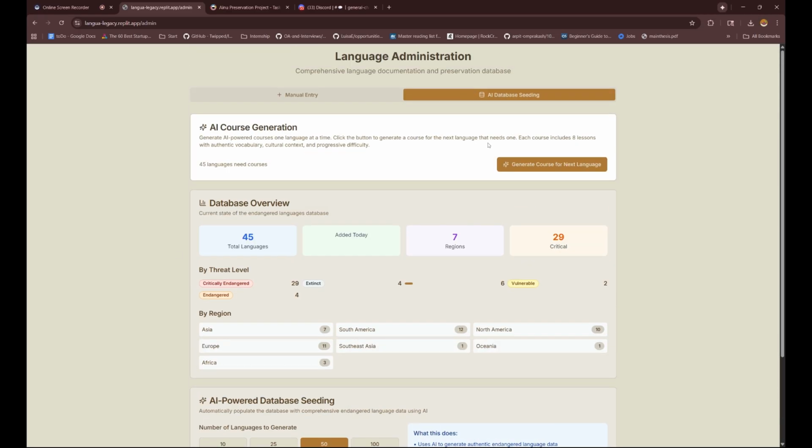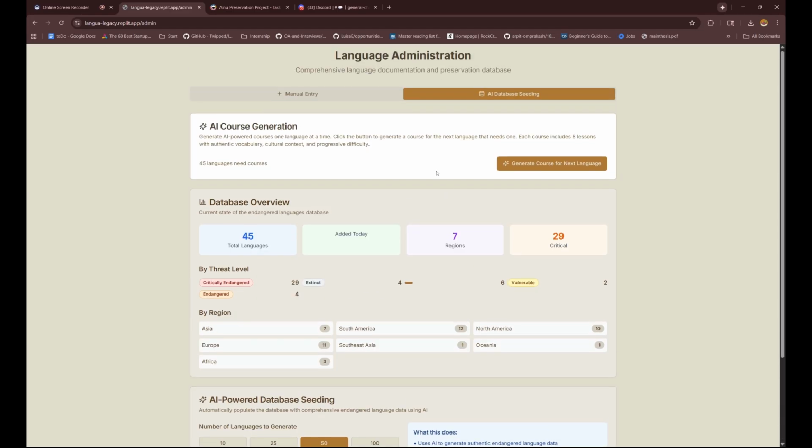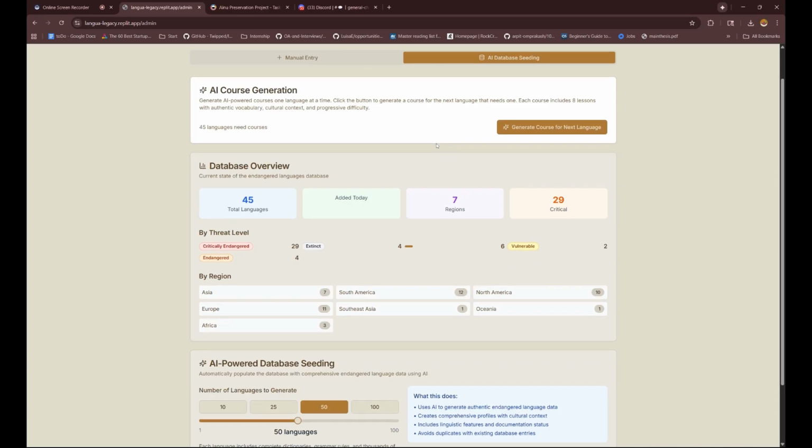Basically, it's an AI that gathers information about all the languages that it can. So, for example, if we ask it to find information about 50 languages, right? It'll try to find all the information it can for 50 languages. It's going to take a bit of time, a lot of time actually, but it tries to gain a lot of information, stores it in the database, and if there's enough information, it creates courses based on that.